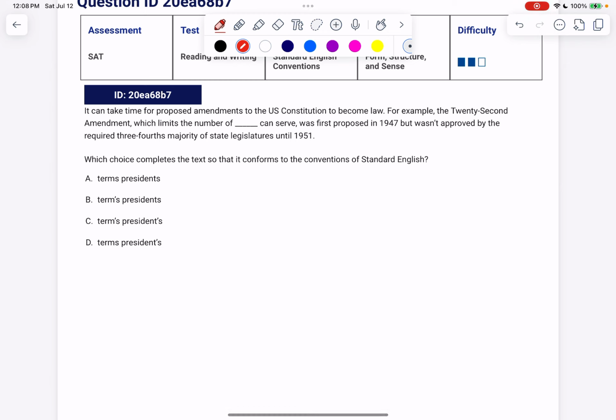Looking at the answer choices again, we have the difference between possessive and not possessive, possessive and not possessive, and singular and plural. So let's see which one we want.